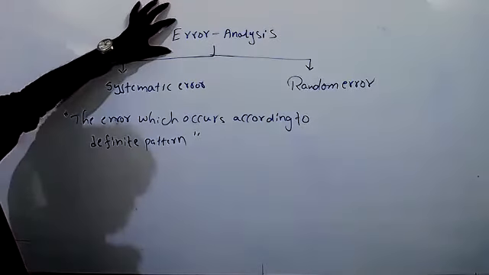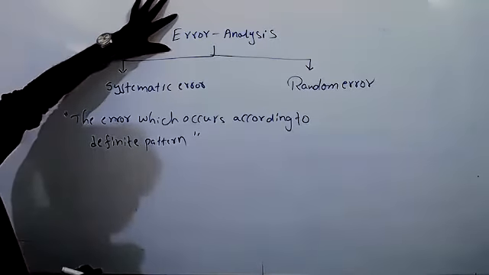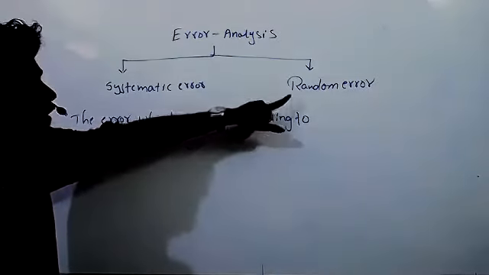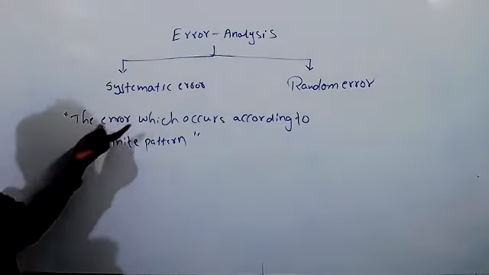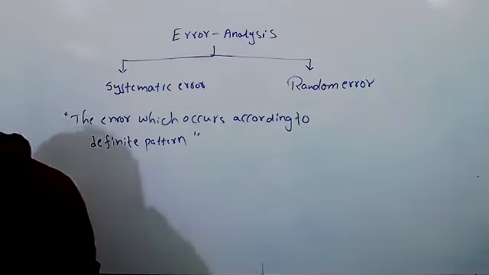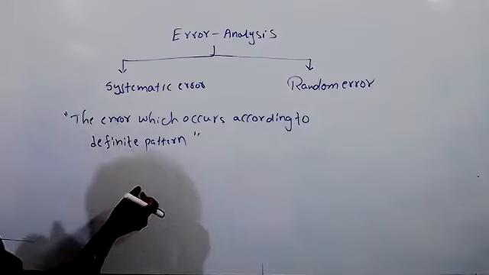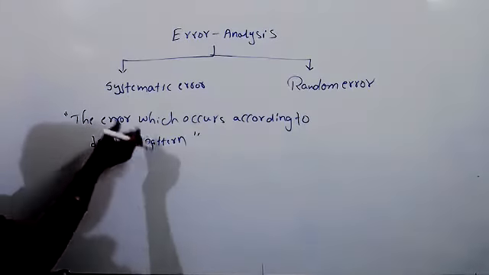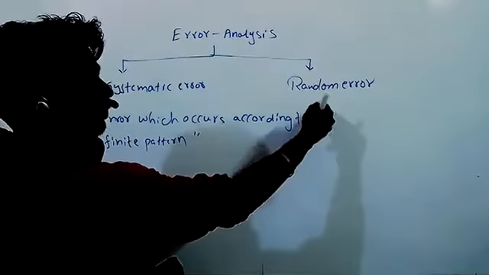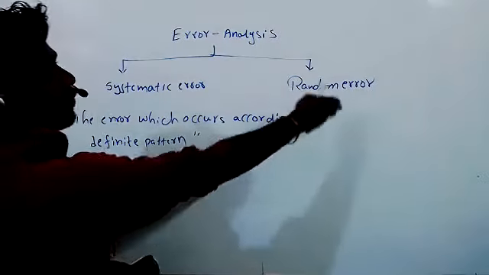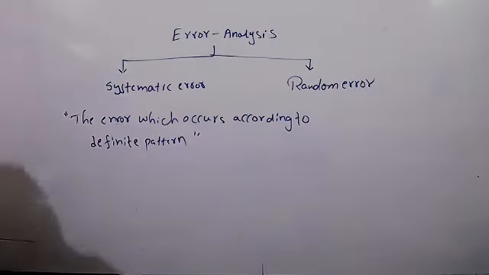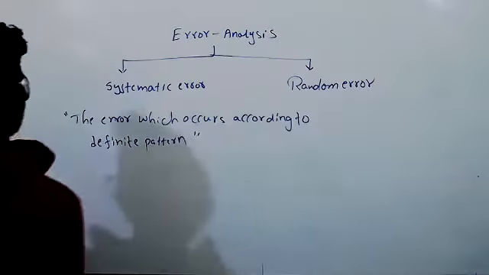We know error. Error definition we know. We know the formula also. After errors, two types. One is systematic error. Second one is random error. Systematic error is the error which occurs according to the definite pattern. So that is called systematic error. Systematic error, the reason we know. What is the reason it is occurring? We know that, and we can resolve this error also. Here in random error there is no particular reason to occur. We can't remove it, but we can reduce it. I will tell you when I'm discussing random error.